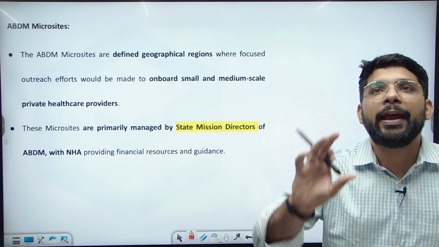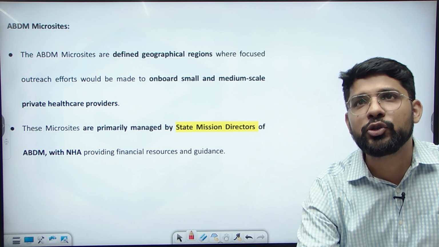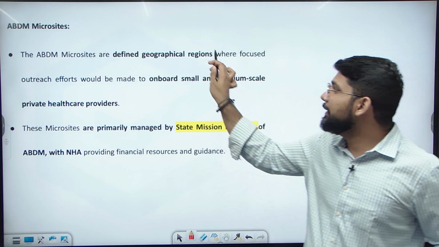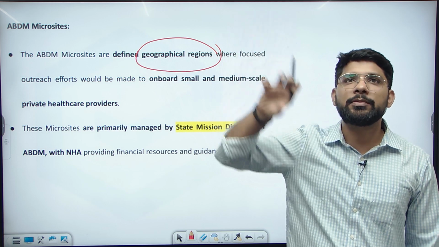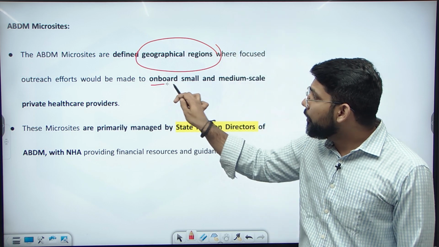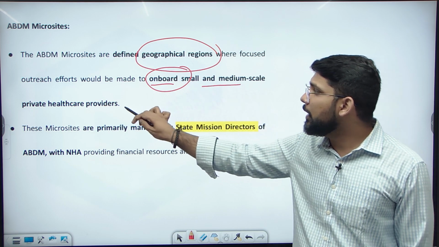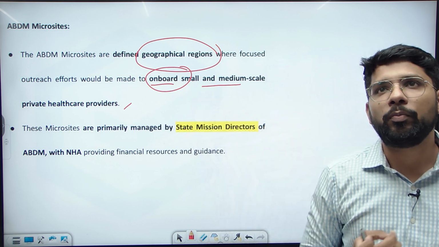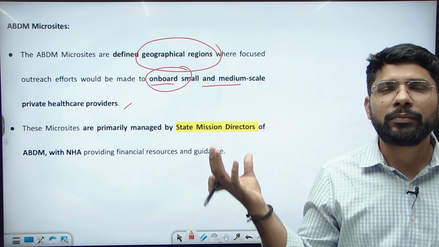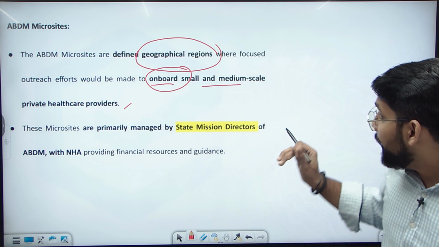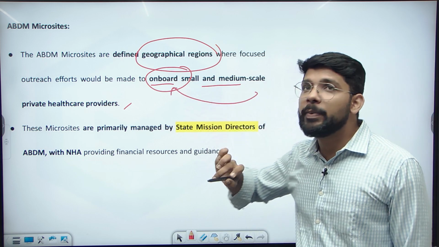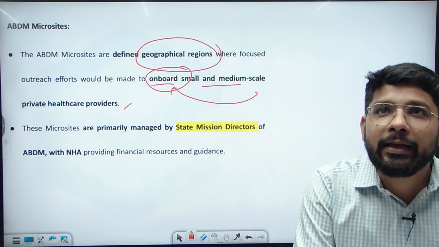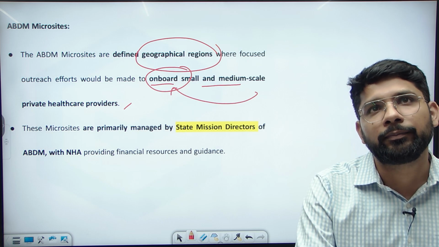So what are the ABDM microsites? Ayushman Bharat Digital Mission microsite exactly हैं क्या? The ABDM microsites are geographical regions. The government selects some specific regions that onboard small and medium scale private healthcare providers. जो private healthcare providers हैं, even can be a nursing home, it can be a small clinic, it can be a small hospital. They are taking these hospitals on board on the Ayushman Bharat Digital Mission ABDM, so they can collect the data and they can manage the reports of the patient here.